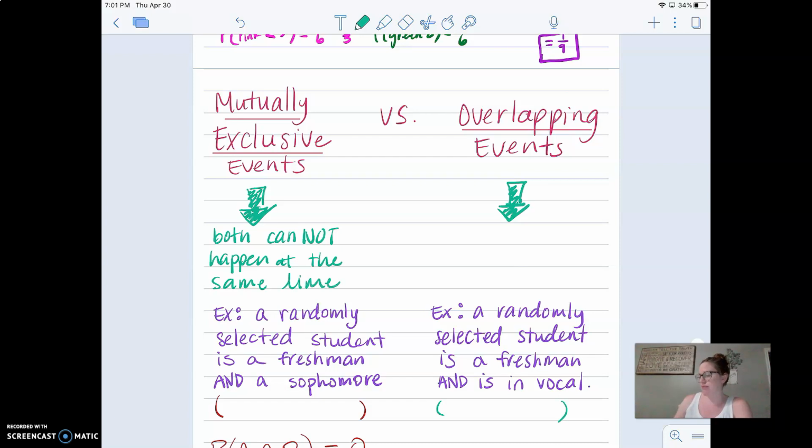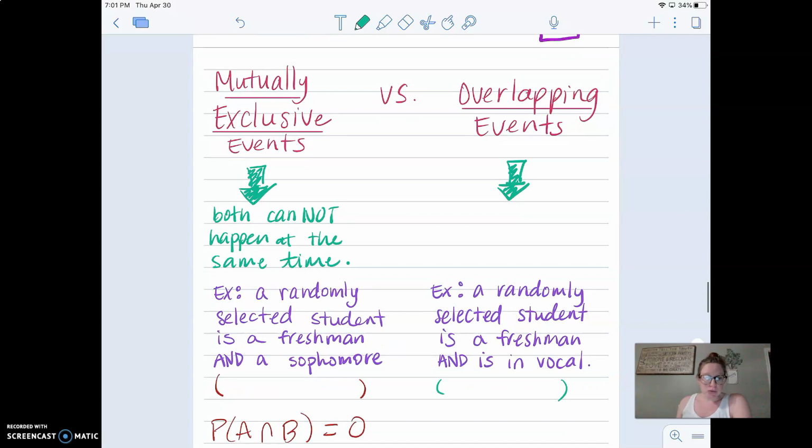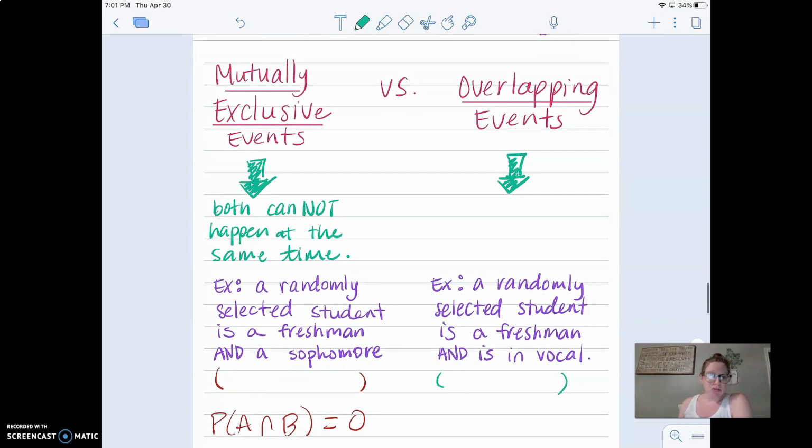For example, if I were to randomly select a student in school, what's the probability that they're going to be a freshman and a sophomore? 0. That's not possible, right? You're either a freshman or a sophomore or a junior or senior, but you cannot be both.